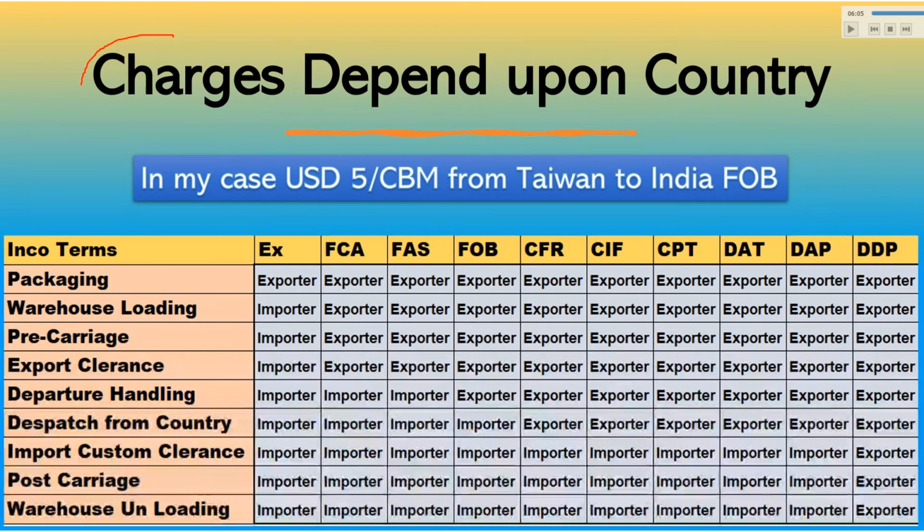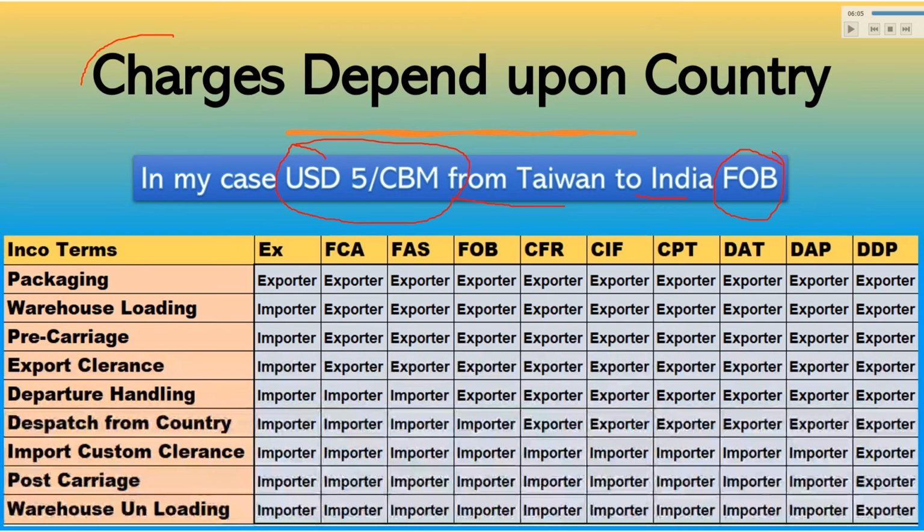The next question is how much LSS charge is applicable. LSS charges are not fixed. They depend upon the country and the product. In my case, I was importing a shipment from Taiwan to India, the delivery term was FOB, free on board, and the freight forwarder charged us 5 USD per CBM. In this case the exporter should bear the LSS charges, but they denied, so we had to bear the cost because LSS charges are origin charges.